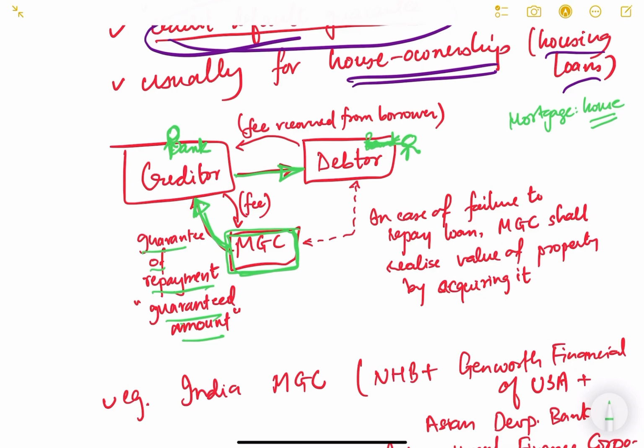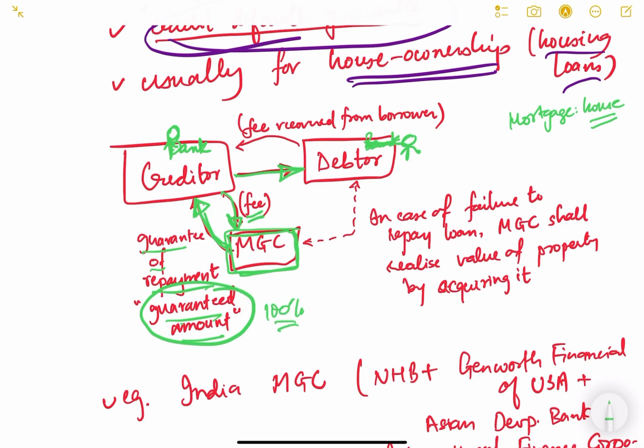In turn they will definitely charge a fee because they are bearing the risk of default. If this person defaults in repayment, then the mortgage guarantee company has to pay the bank the loan amount. It is actually the guaranteed amount, not always 100% of the loan amount.